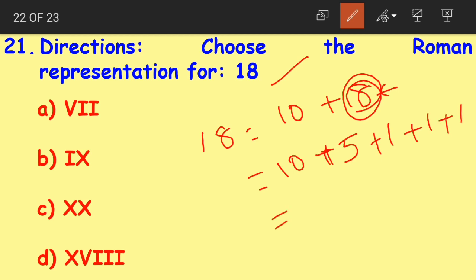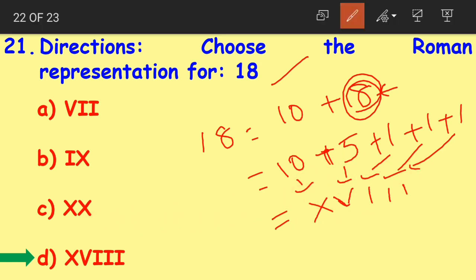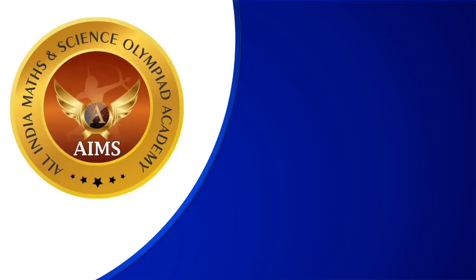Right children? Now what is the symbol for 10? X. Then the symbol for 5 is V. Then we have I for 1. Again I for 1. I for 1. Now which is the correct answer here? Which is the same as our answer? Yes, option D, XVIII. X here is 10 and VIII here is 8. 10 plus 8 becomes 18. So XVIII is the Roman representation for the Arabic numeral 18.